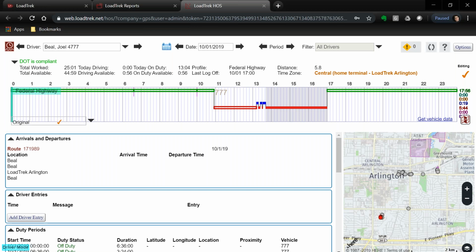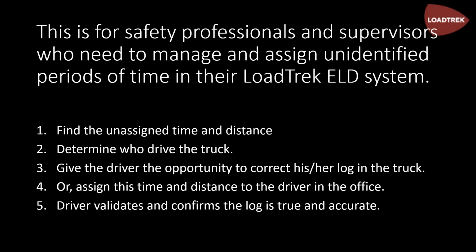So again, if you're a safety supervisor or safety professional or dispatcher who manages, tracks, and assigns unidentified periods of time in your LoadTrek system, step one, find the unassigned time and distance. You can use a report. You can automate that report delivery on a subscription. You can use an alert. You can use payroll or billing to signify that periods of time work assignments have not been completed. Find the unassigned time and distance. Determine who drove the truck.